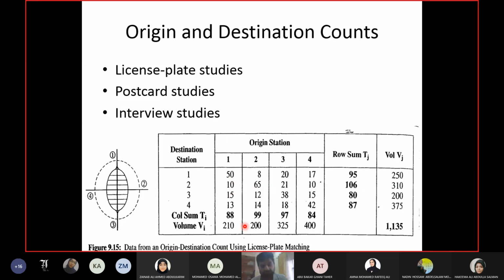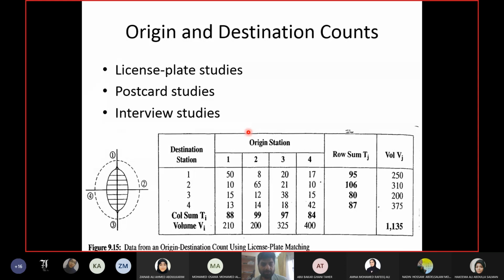Now, how to find out the actual number? For finding out the actual number of people for each origin and destination, I will do a volume study in the field. Now you may say, if we had to do a volume study, why did we do the origin destination count using these methods? Why didn't we do the volume study directly? I told you the reason at the start. In a volume study, when vehicles are passing you, you don't know from where they are coming and where they are going.